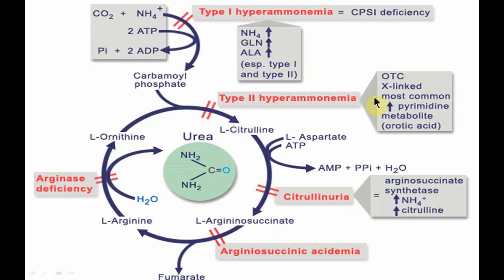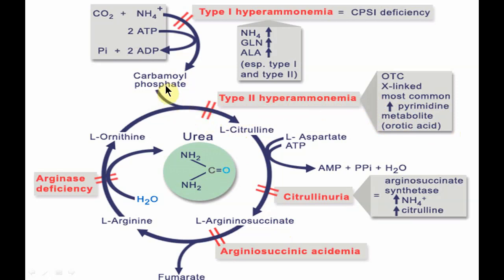Here the most common defect is the accumulation of carbamyl phosphate. So ultimately it will lead to increased pyrimidine metabolite, that is orotic acid, so orotic aciduria occurs. How does it occur? If we look here, there is a blockage.